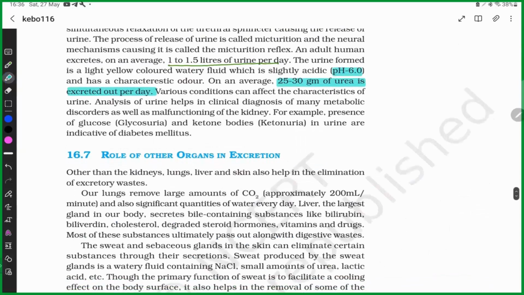In some disease conditions, there may be glucose or ketone bodies in the urine. If only glucose is present, it is diabetes mellitus. If both glucose and ketone bodies are present, you can say this is diabetic ketoacidosis.